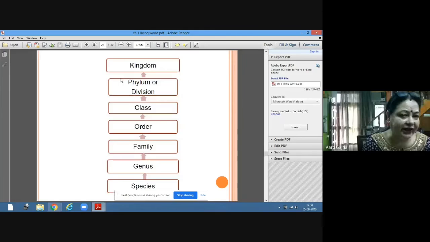Similar species form genus, similar genera form family, similar families form order, similar orders form class, similar classes form phylum or division, phylum in case of animals and division in case of plants, and then all together they form kingdom. So this is the taxonomic hierarchy.